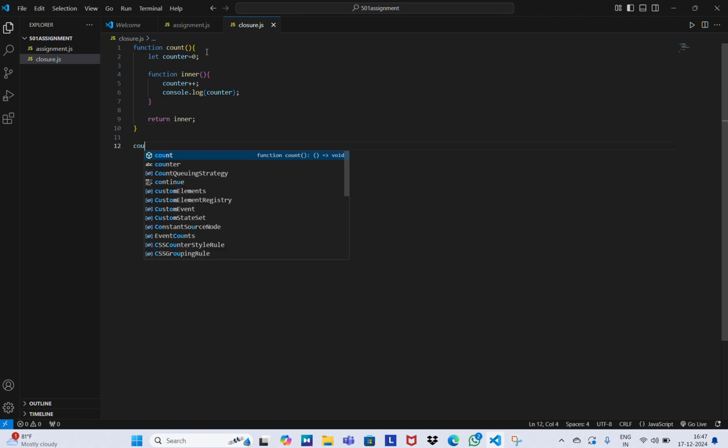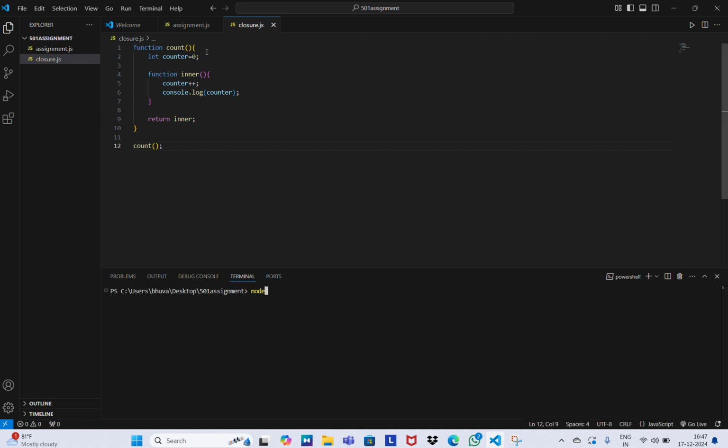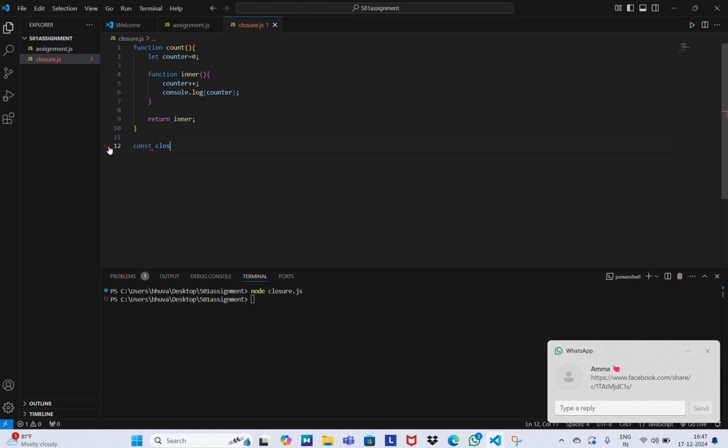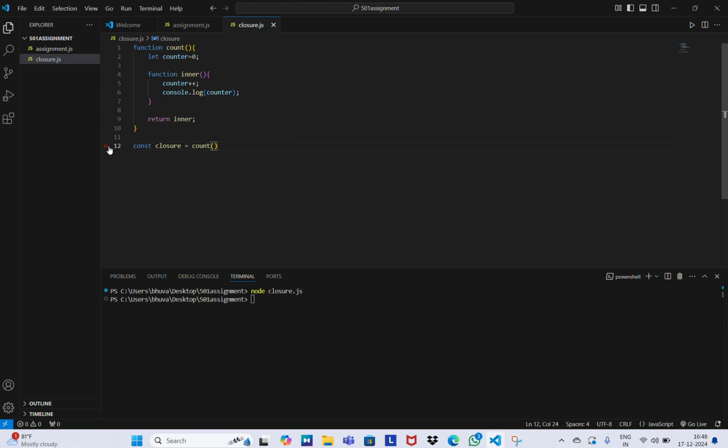Now I think I can call this function directly. Let us check this. Node closure.js. I'm so sorry, let me try this another way. Let me create a value like const closure equal to count, and let me call my closure.